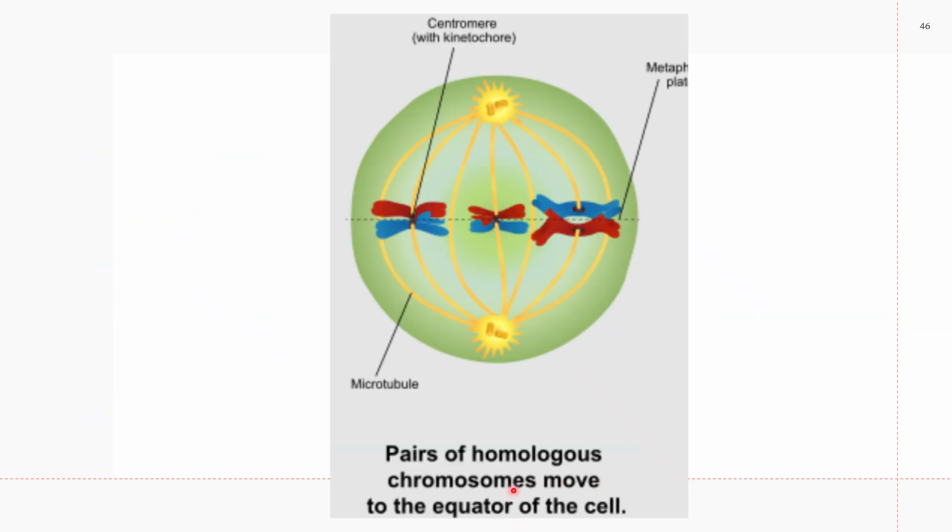This is metaphase 1. Pairs of homologous chromosomes move to the equator of the cell, or to the meiotic equator. Of course, the same actually happens with the organization of your microtubule organizing center as well as your microtubules here. The assembly of microtubules is the same as in mitosis.